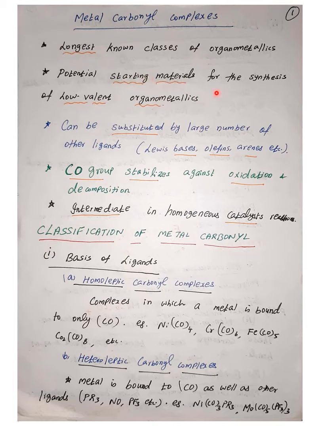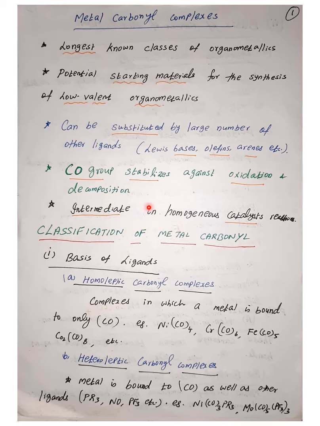It is a potential starting material for organometallic complexes having a low valent metal center, and it can be substituted with a large number of ligands like phosphine, olefin, arenes. The CO group stabilizes against oxidation as well as decomposition. In general, these complexes are relatively stable, and often they act as an intermediate in homogeneous catalysis.